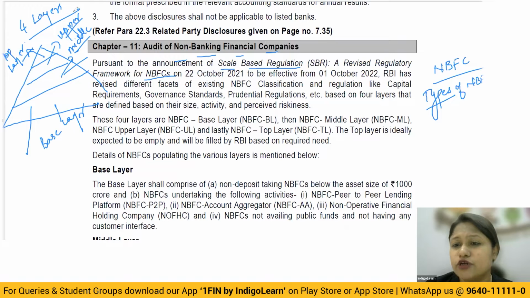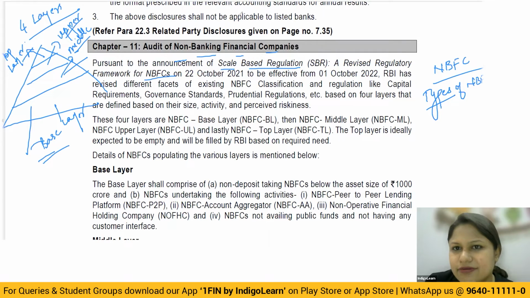For example, if you talk about the asset classification, whether it is NPA or a performing asset, then for the base layer there is going to be a common criteria. Middle layer, there is going to be a common criteria. Upper layer, there is going to be a common criteria. So this is basically a standardized way of giving the prudential norms for a specific class. Now different types of NBFCs are getting categorized into these. All right. So from the exam point of view, it becomes very important that you are able to pick up properly which comes under the base layer, which under middle, upper, and top layer.